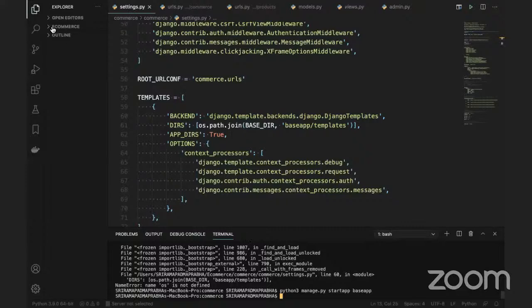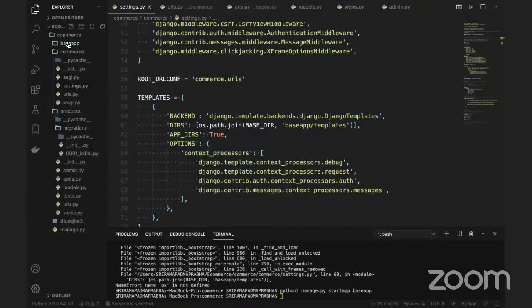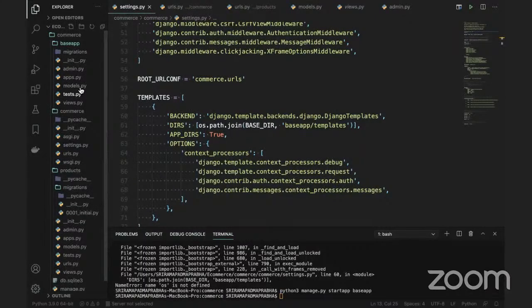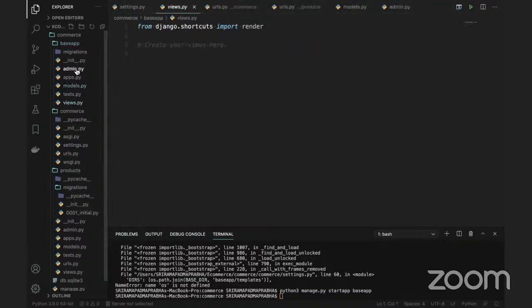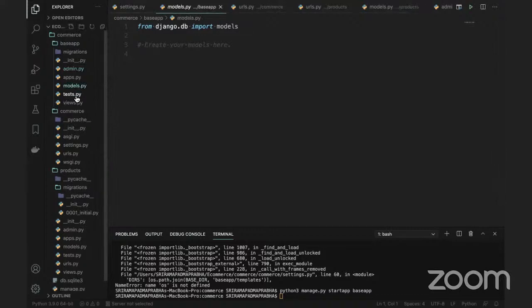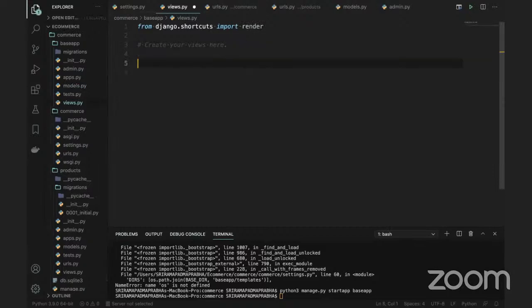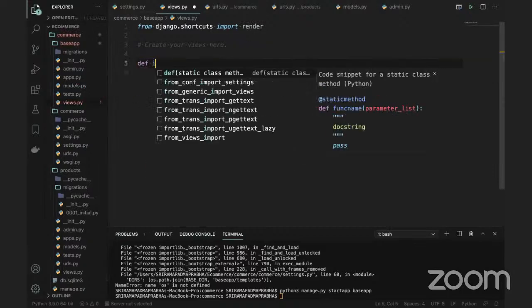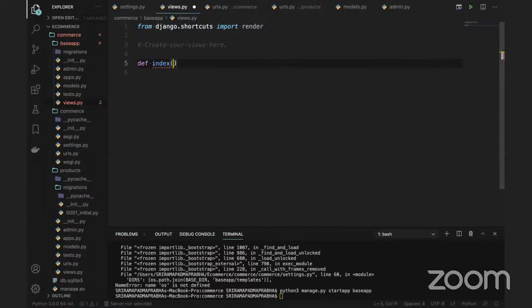If you go to the e-commerce project, the base app is created, and there are models, views, apps, admin, everything. I will change the front end screen first, then come back to this base app. I will go to the views here and create one view. Index is the view, and we can use the request. So what is the request?